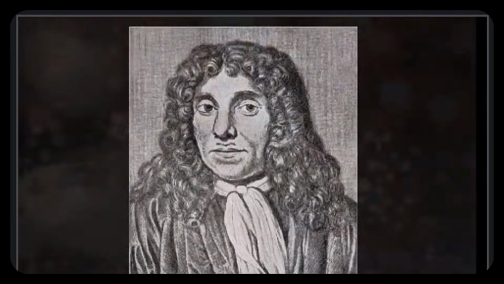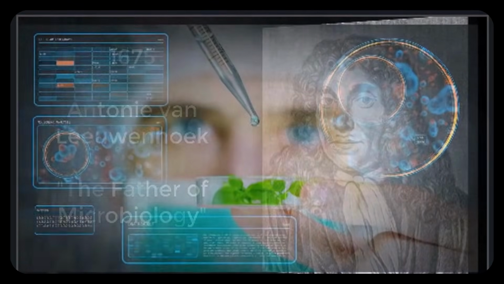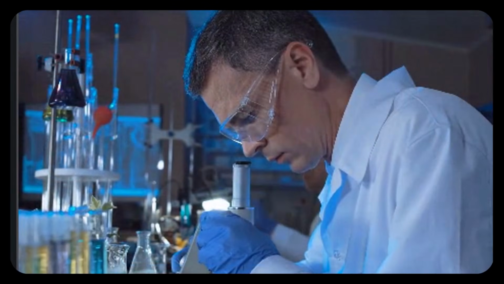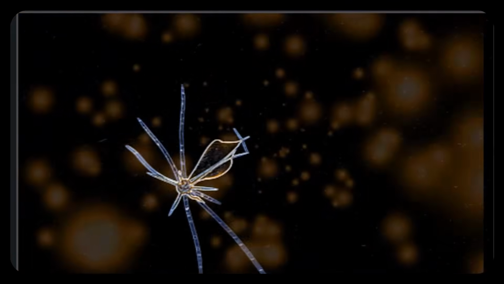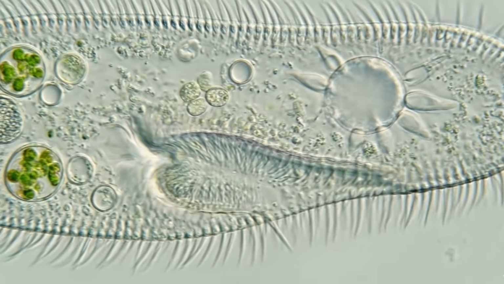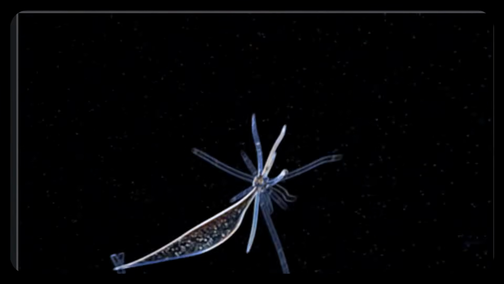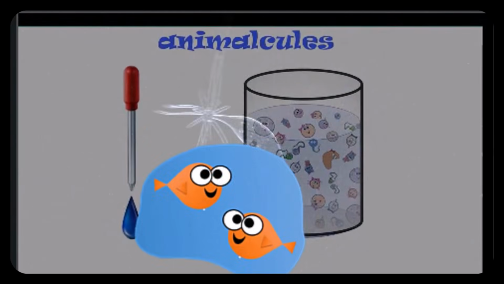In 1675, Antonie van Leeuwenhoek was given the honorary title of the Father of Microbiology because he observed the first motile microscopic organisms. Motile means to be mobile or able to move around. He called these organisms animalcules, and he gathered them from a drop of pond water that he had collected.